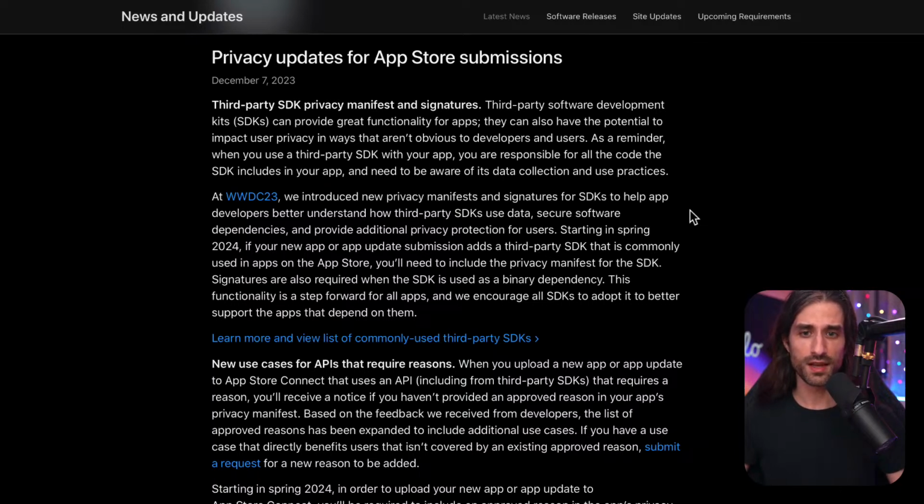So there is the part about privacy, what the app does, but there is also enforcing signatures for SDKs, which is very important because some of you might remember, it's also from a few years ago, maybe 5, 6, maybe even 7 years, but Felix Krause, the original developer of Fastlane, at some point he was looking a lot into security, and he figured that back then with CocoaPods, there were a lot of very popular frameworks that used HTTP and not HTTPS.